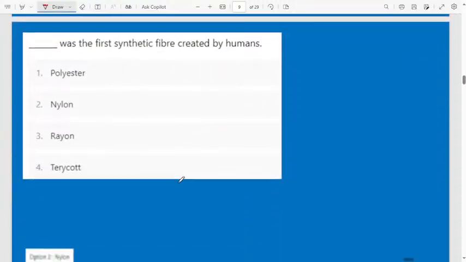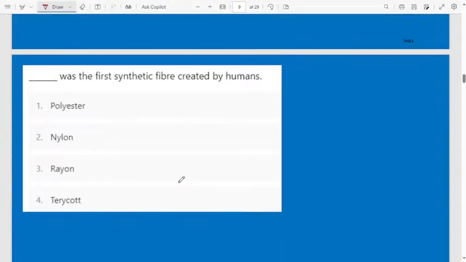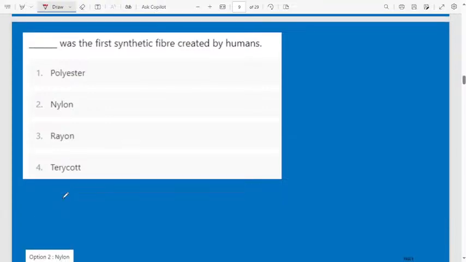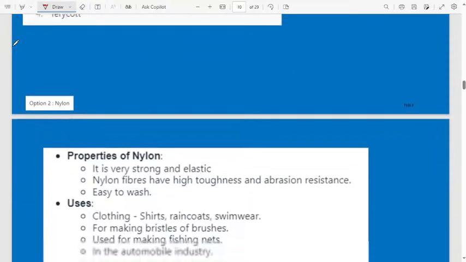Let us move to the next question. Dash was the first synthetic fiber created by humans. First option is polyester, second option is nylon, third option is rayon, fourth option is terracotta. The first synthetic fiber created by humans is nylon. Very important question, you have to remember. Nylon is the first synthetic fiber.